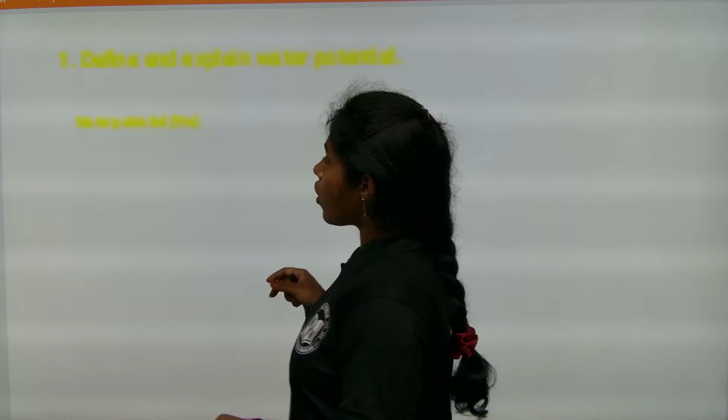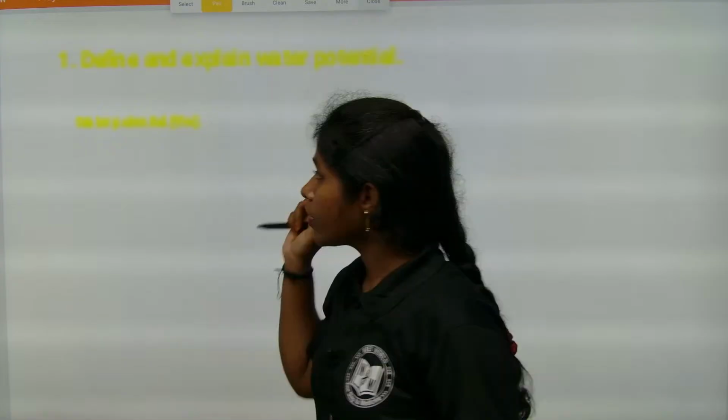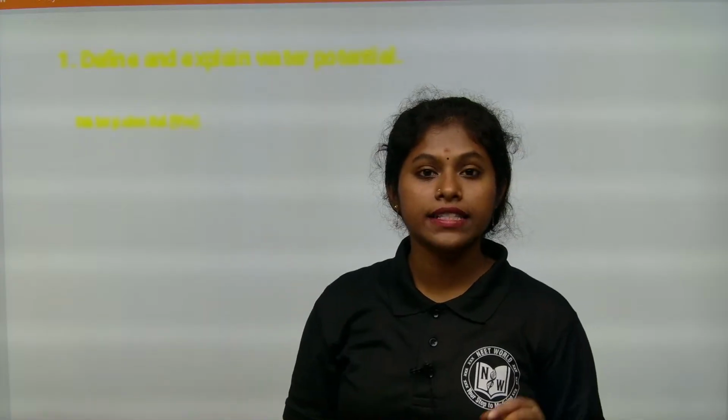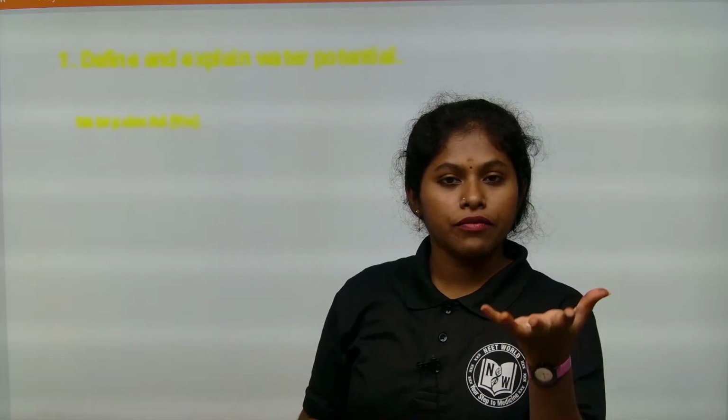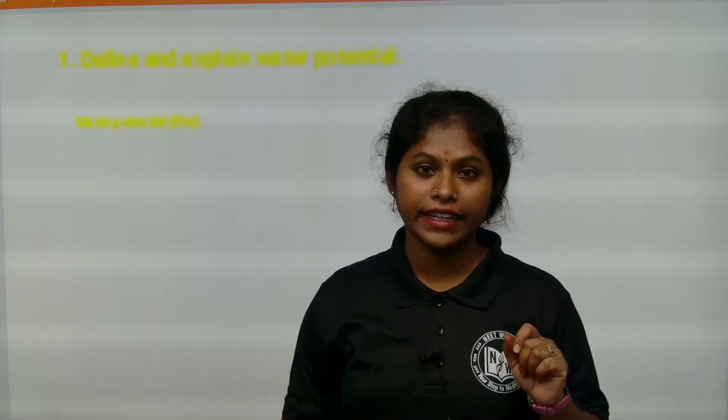So when osmosis occurs in a plant, is pure water negative or positive? It will always exhibit 0, because the random water molecules have energy called kinetic energy.